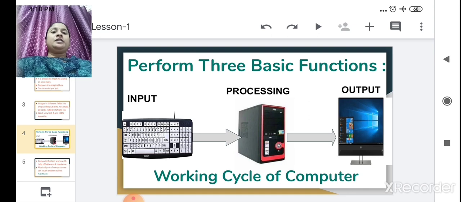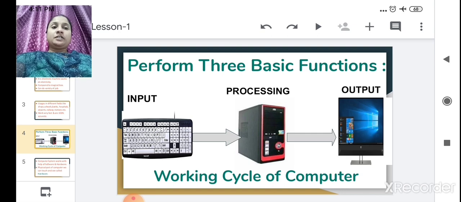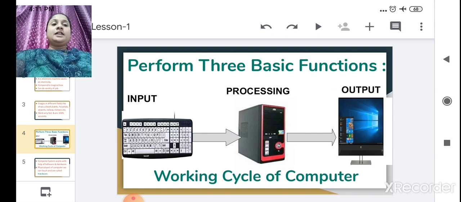After getting data from the keyboard, the CPU starts its working on that data, and it will process that data as per the given instructions. Now output. When the data is processed in the CPU to give useful information, it is known as output. The CPU works on the given data, and it gives you useful information or a result. That result is nothing but the output, which will display on a monitor. In this way, this working cycle of computer will work.